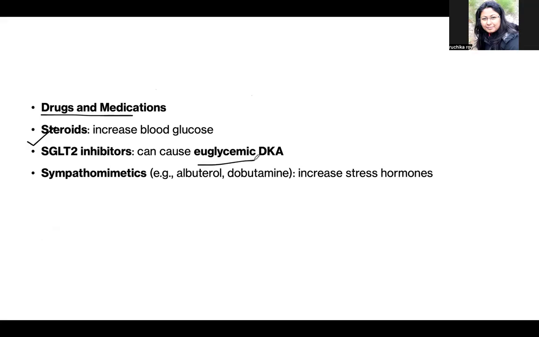Even though the blood glucose level is normal, the patient has gone into diabetic ketoacidosis. Despite the blood glucose level being normal, if the patient shows symptoms of diabetic ketoacidosis, then this is euglycemic DKA. These are some of the drugs.